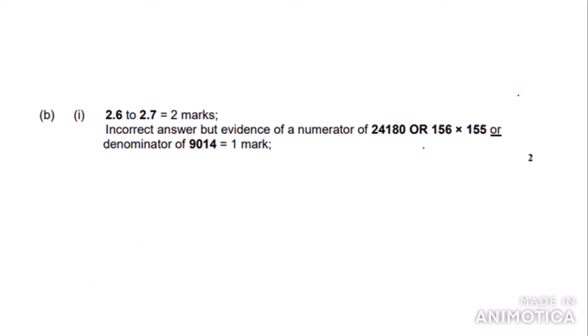So here is the mark scheme. The mark scheme says you can have it in a range of 2.6 to 2.7. Our answer was 2.68, so we would get both marks. However, it says incorrect answer, so you can get the answer wrong, but the evidence of the numerator of 24,180 or 156 times 155 or denominator of 9,014 gets 1 mark. So if you get the answer wrong, but you get either the numerator or the denominator of the equation right, you can get 1 mark. We would get both marks as we got the answer right.